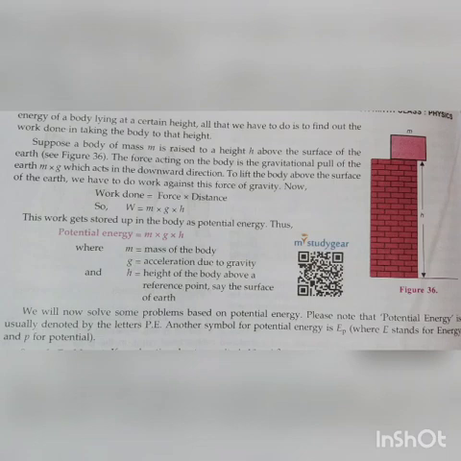So these are the two derivations of the kinetic energy and potential energy, students. You need to go through these derivations because they are very, very important. And remember the formula for kinetic energy, which is half mv square, and potential energy, which is mgh. In the next class we will do some numericals based on these two formulas of energy, that is kinetic energy and potential energy.